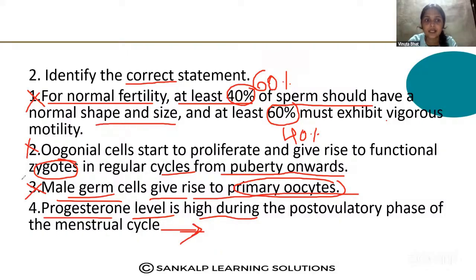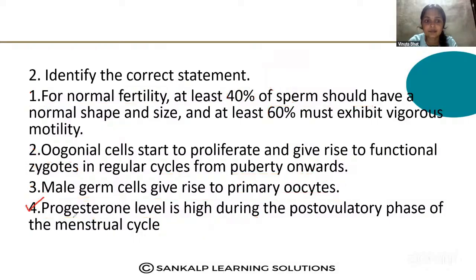So option D is the correct answer. Progesterone level is high during the post-ovulatory phase of the menstrual cycle. Please note down the answer: option D, the fourth one, is the correct answer.